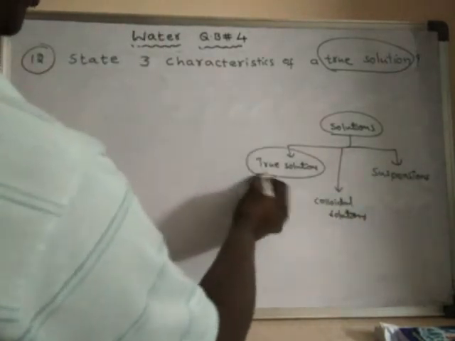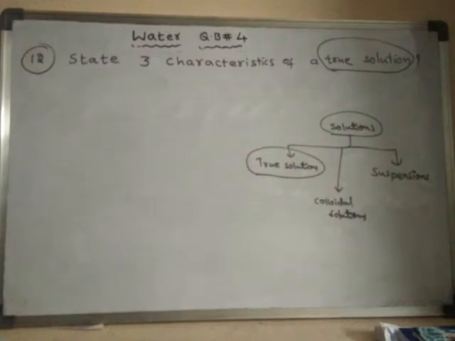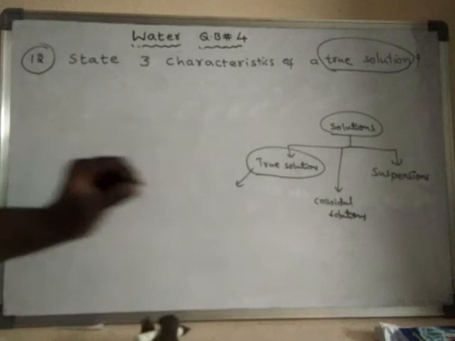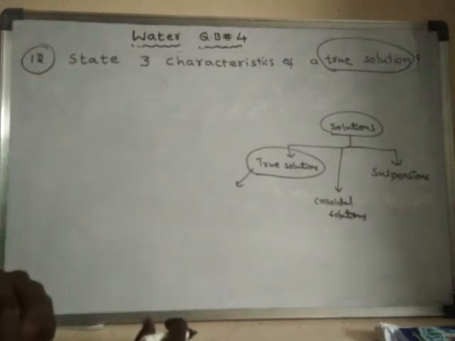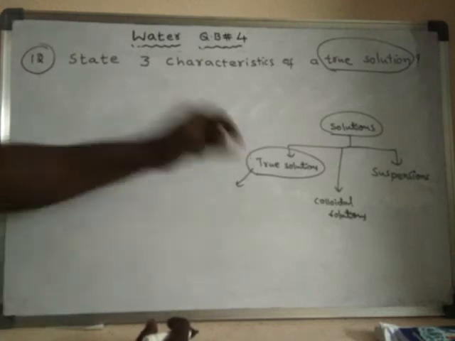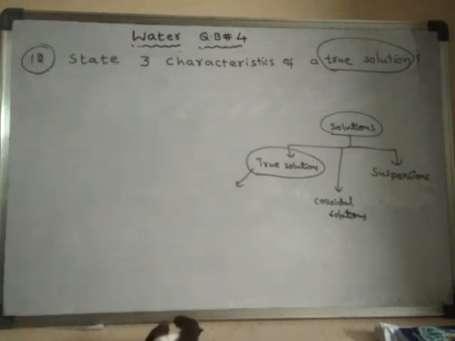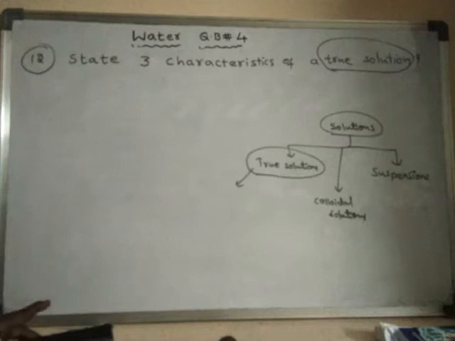True solutions are the solutions in which the size of the solute particles is very, very small. We cannot see those solute particles with our naked eye. For example, if you dissolve sugar in water, can you see the sugar after complete dissolution? No, we cannot see the sugar particles, because after dissolution in water they break down into very tiny particles and occupy the spaces between the water molecules, and hence we cannot see them.